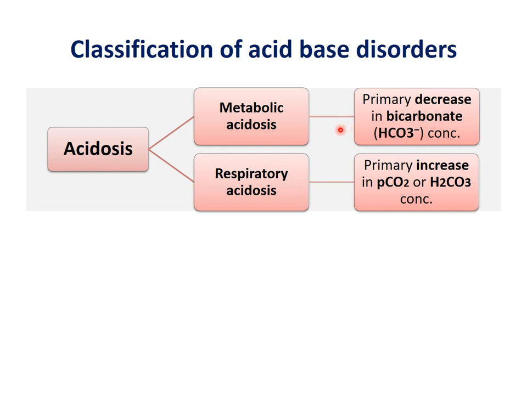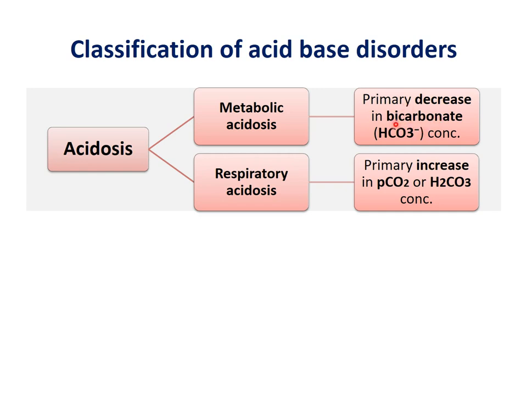Look, this is how you can define metabolic or respiratory acidosis or alkalosis. Metabolic acidosis or metabolic alkalosis are defined by a change in the level of the metabolic component of the bicarbonate buffer system.